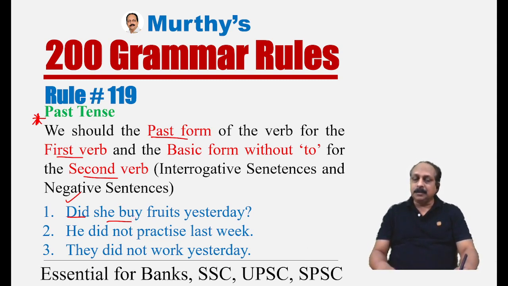And for that, there is a specific term. What is that term? Bare infinitive. Usually, I said this goes with common errors. Usually, people say, did she bought fruits yesterday? Not correct. Did she buy? And they may get the doubt, why should we use the present form? This is not the present form. It is a basic form without to or bare infinitive.